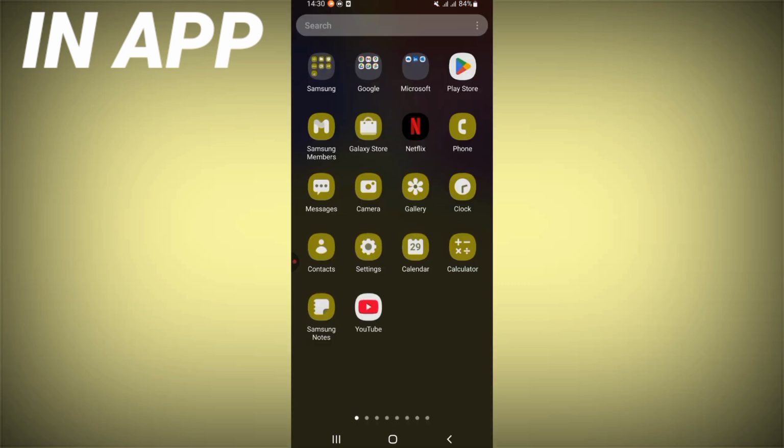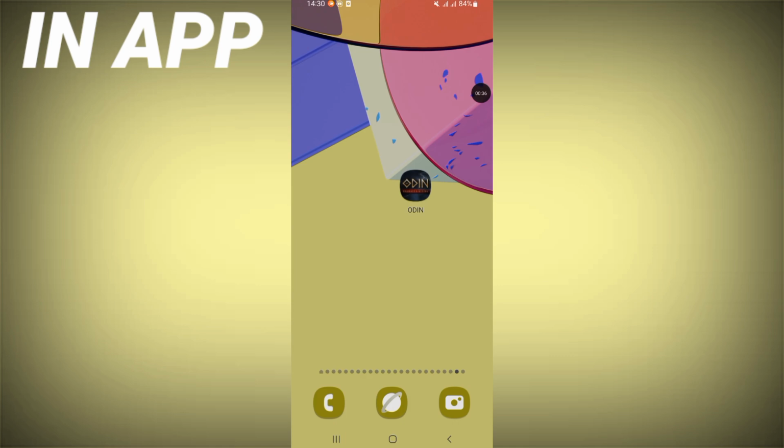Move, guys, to Play Store or App Store and update ODIN. Restart your phone when you are done